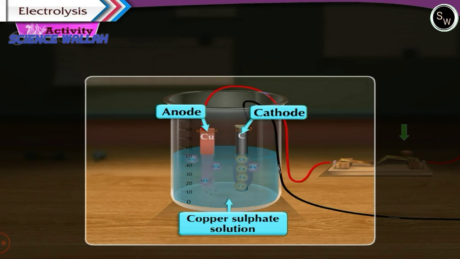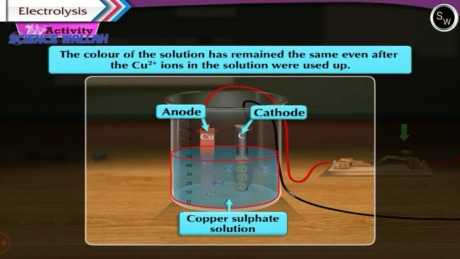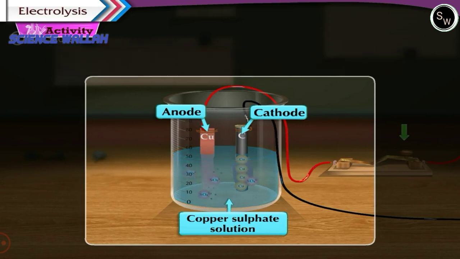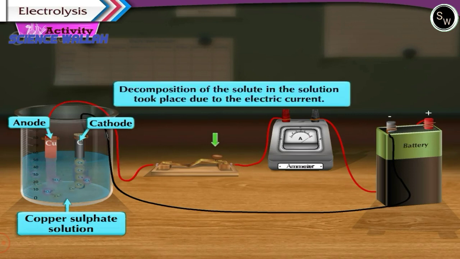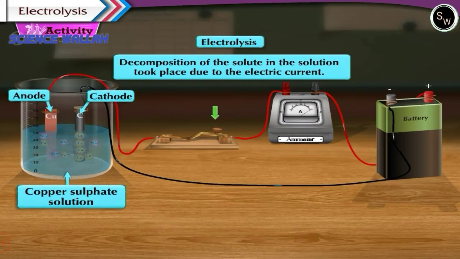But have you noticed that the color of the solution has remained the same even after the copper ions in the solution were used up? This is because while the electric current was on, electrons were removed from the copper atoms of the anode and sent to the battery. As a result, copper ions were formed on the anode, which then entered the solution. In this way, decomposition of the solute in the solution took place due to the electric current. This is called electrolysis.